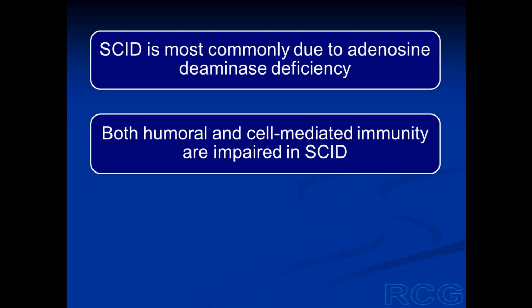Severe combined immunodeficiency disease or SCID can occur from a variety of inherited defects, but the most common cause of SCID is an inherited deficiency of the enzyme adenosine deaminase. And this disease affects both humoral and cell-mediated immunity.